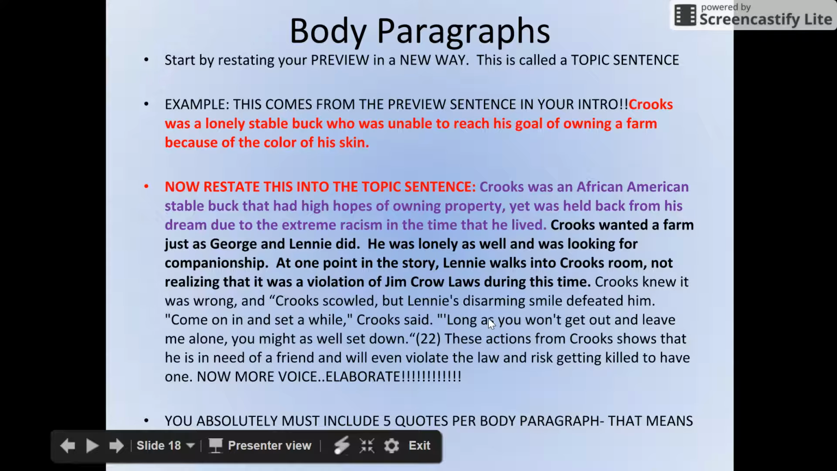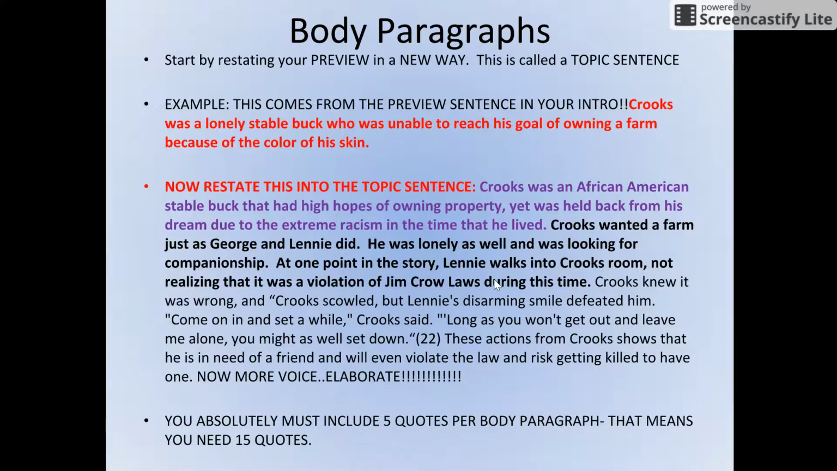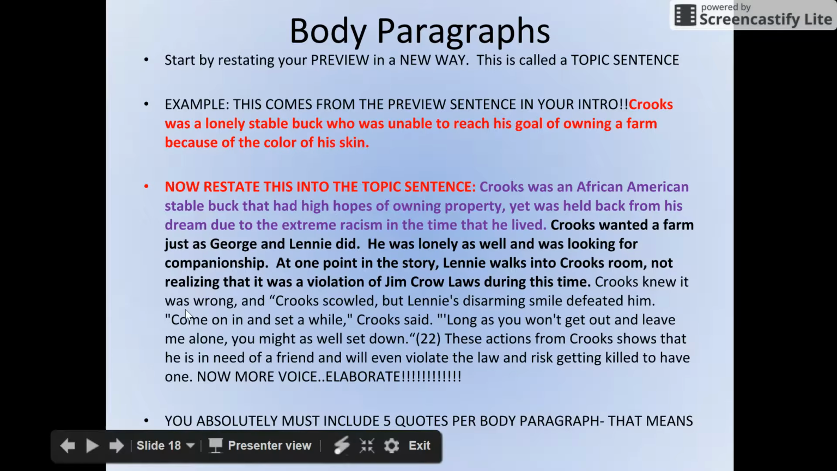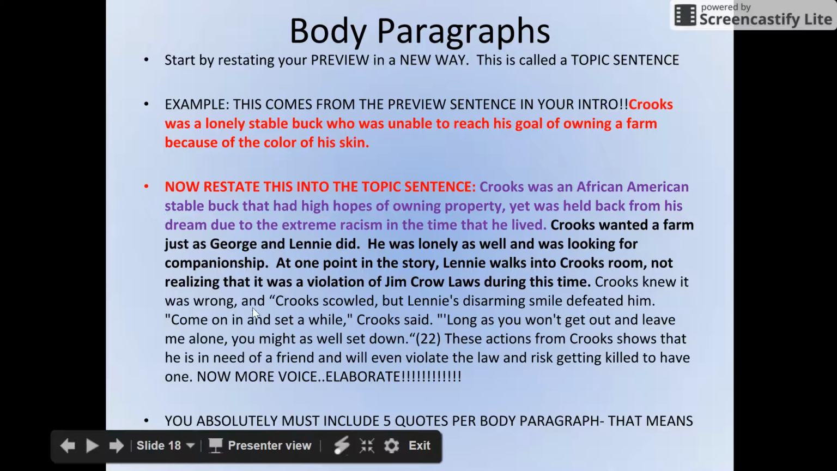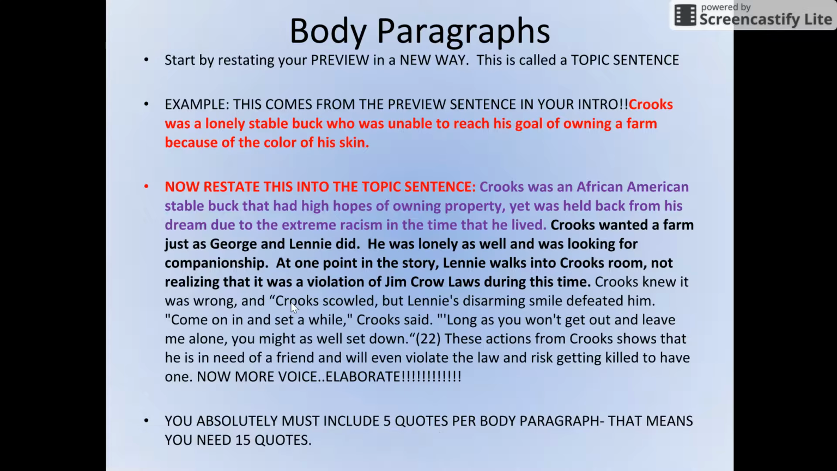So I took a quote that had something to do with him being lonely, something to do with the American dream. Whatever your topic is, you want to focus on having quotes that support how the character shows that. And I led myself in with first my topic sentence, then I gave a little bit of a buffer, a lead-in towards my quote about how he wanted a farm. And then I gave just a little bit of background about how he walked into Crooks's room and didn't know it was wrong to do, according to Jim Crow laws. And then I led into the quote. You have to lead into the quote. Never start a sentence with quotation marks.